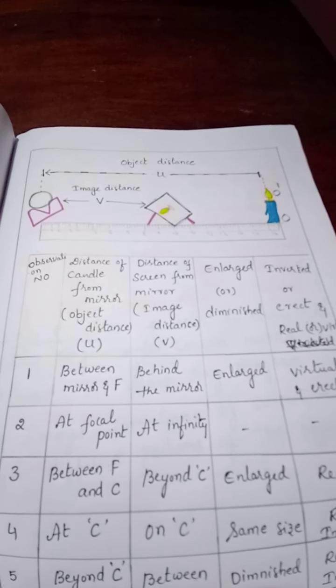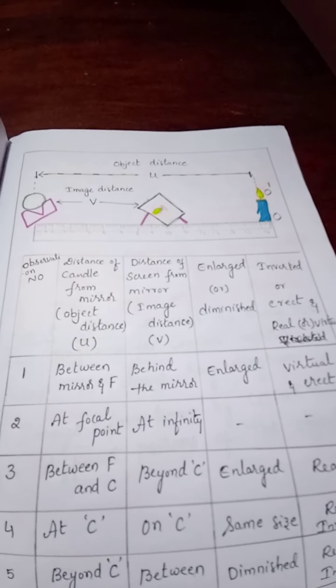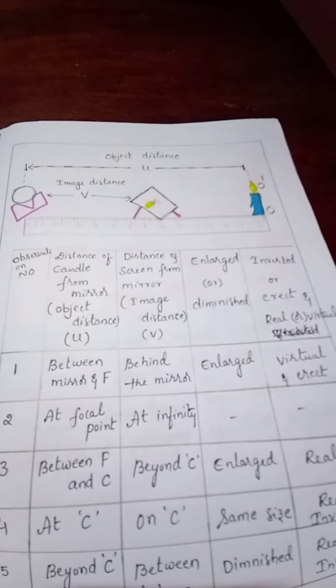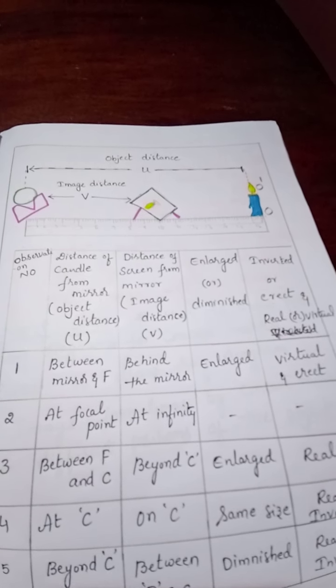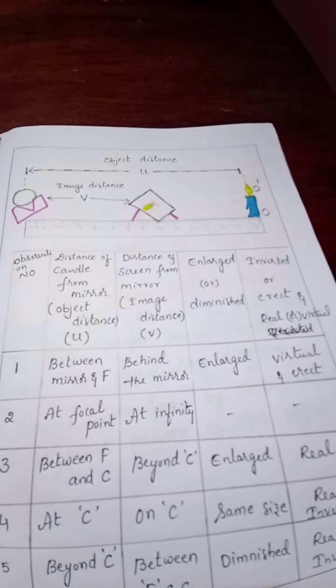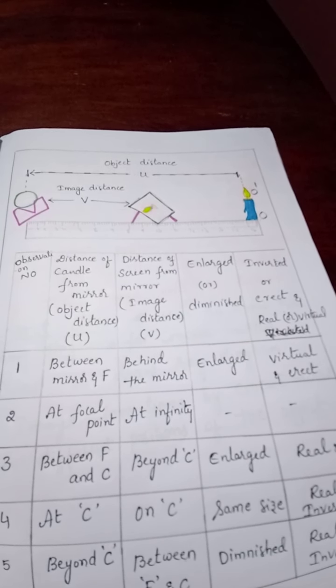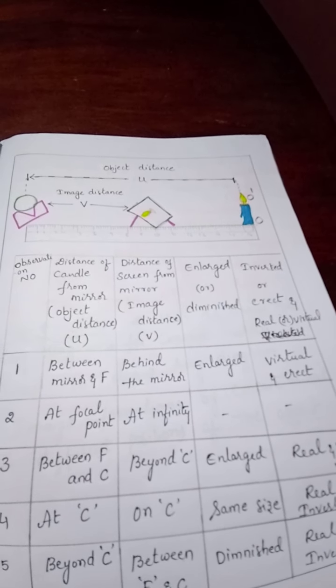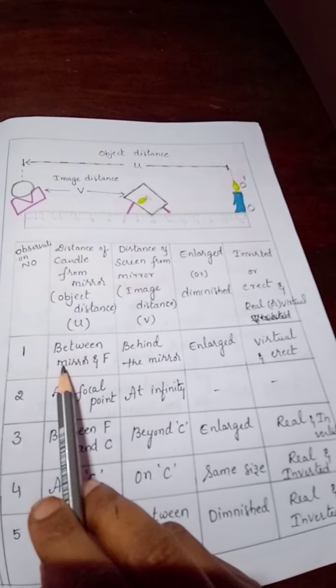Let us take a concave mirror of known focal length. That means we must know the focal length of the concave mirror with which we are doing this experiment. So let us assume the focal length as 10 centimeter. Our experimental object distance must start, as shown in the table, between mirror and F.